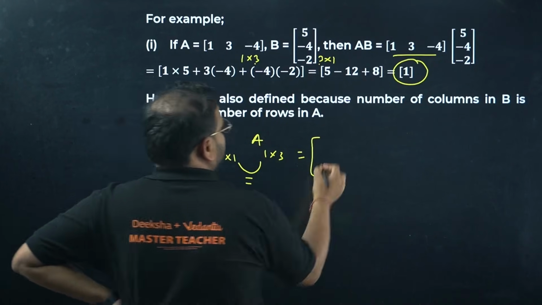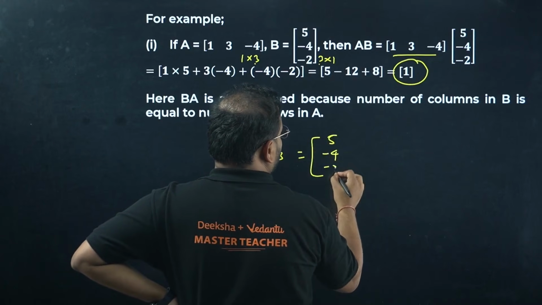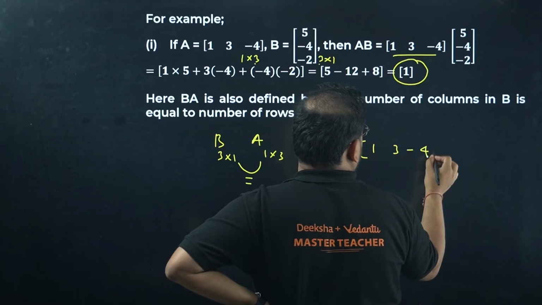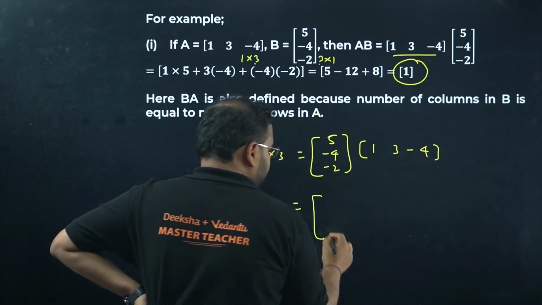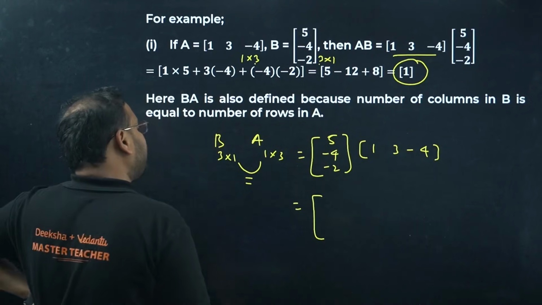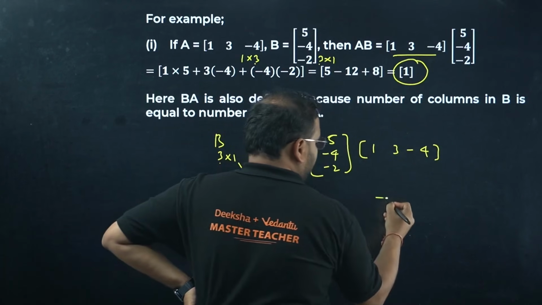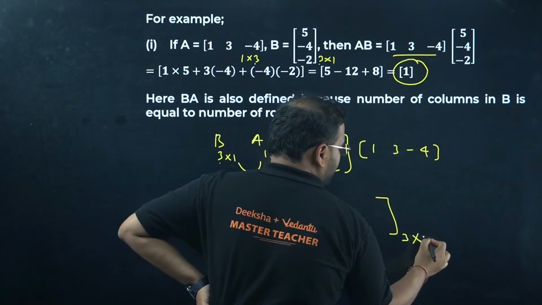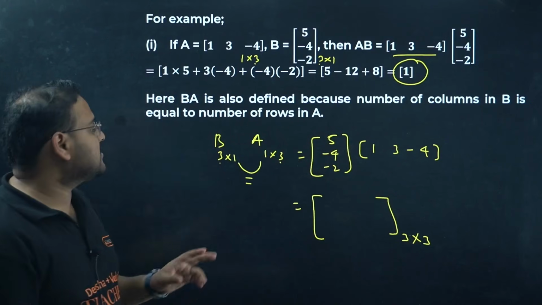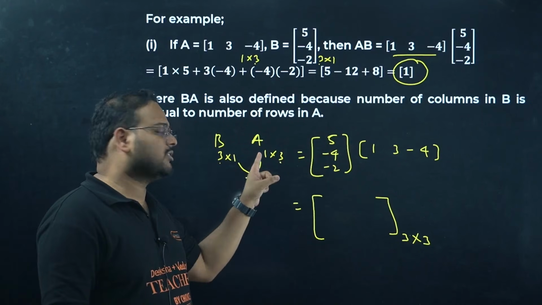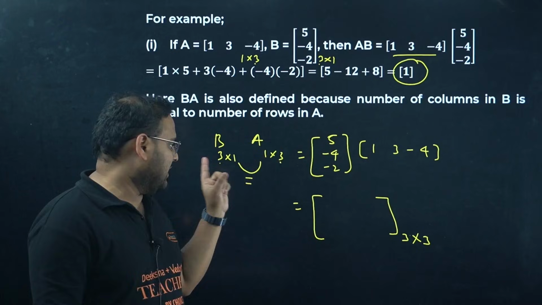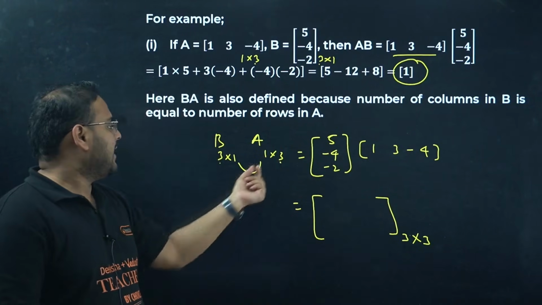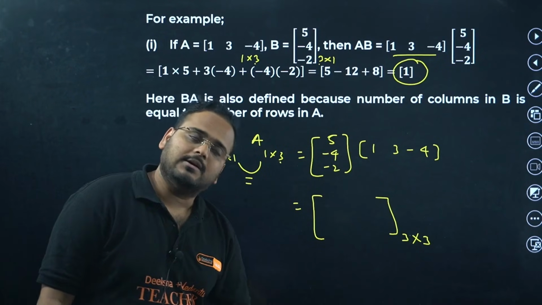What do you have B as? 5, minus 4, minus 2. And what do you have A as? 1, 3 and minus 4. And how do you multiply? After multiplication, this first one will become the number of rows and this one will become the number of columns. So it will be a 3 cross 3 matrix. So the condition is, when you multiply, you get this 1 cross 1, it should always be equal. So they are equal in this case. The rows over here will become the number of rows in the resulting matrix, and the columns over here will become the number of columns in the resulting matrix.